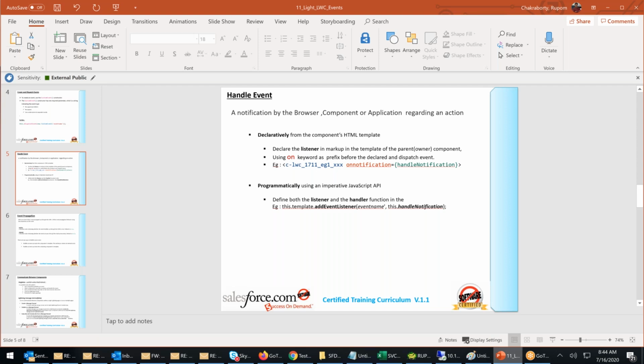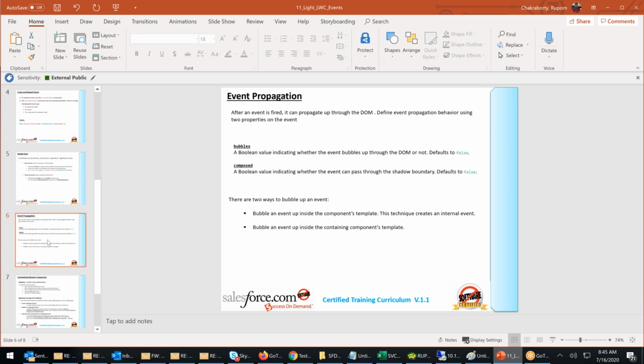There are three things you have to do. At the time of dispatching the event, you have to set bubble to true, and along with bubble true, you have to also set composed true. So in that case, the event will be propagated in all directions. So that's what we have seen.